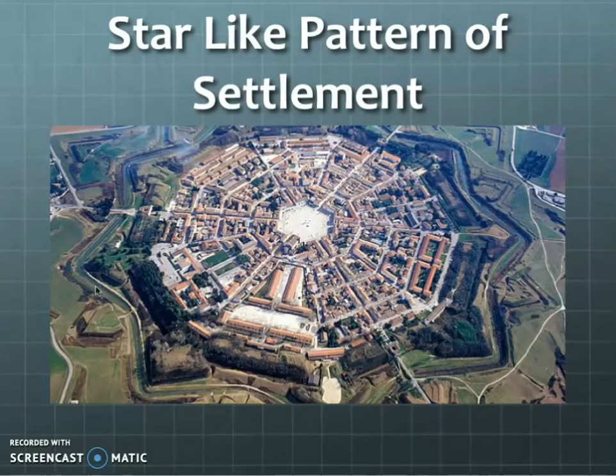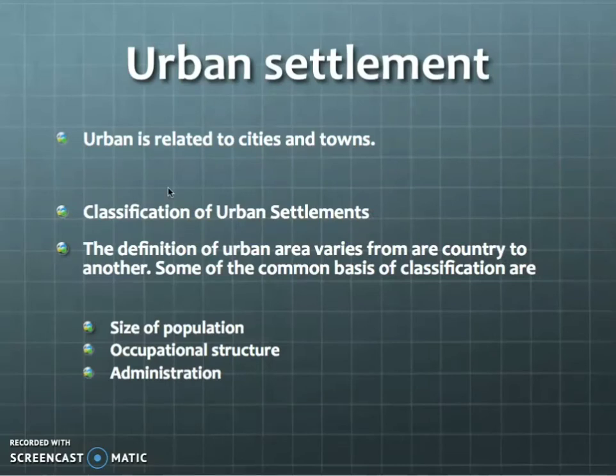See, the image itself shows that this city is in star shape. This pattern is developed on sites and places where several roads converge and houses spread out along the side of the roads in all directions. Okay, and these are the patterns of settlements. And next we are moving into the urban settlement.